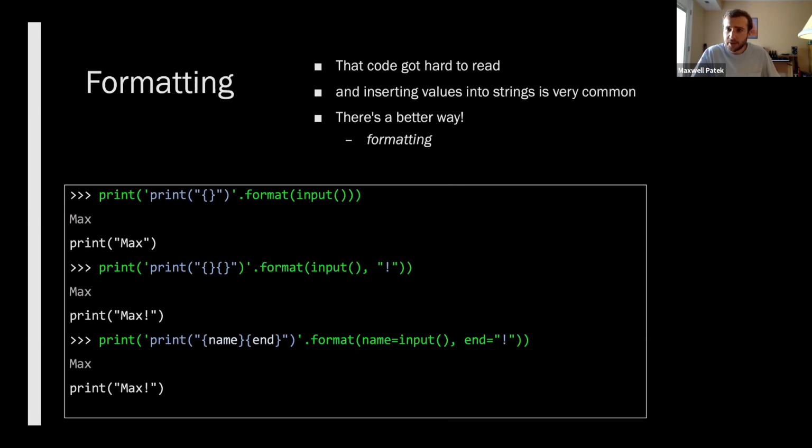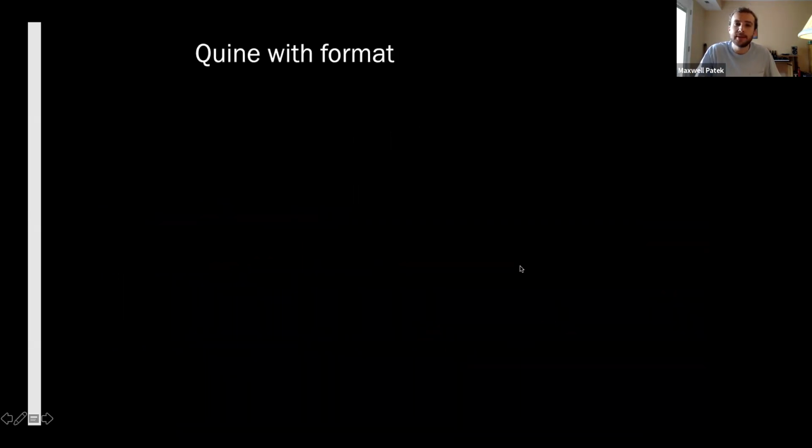Okay, so we just did quines with concatenation. Let's try to do a quine with format. Can anybody guess what the trick is going to be here? Before, when we did concatenation and eval, the trick to doing the quine was both concatenating and evaluating the string at the same time. How are we going to make a quine with string formatting? To me, it's basically the first meta thing that I can think of with string formatting.